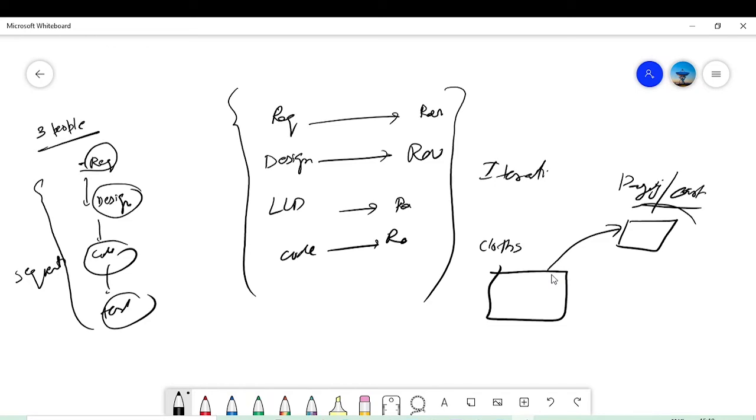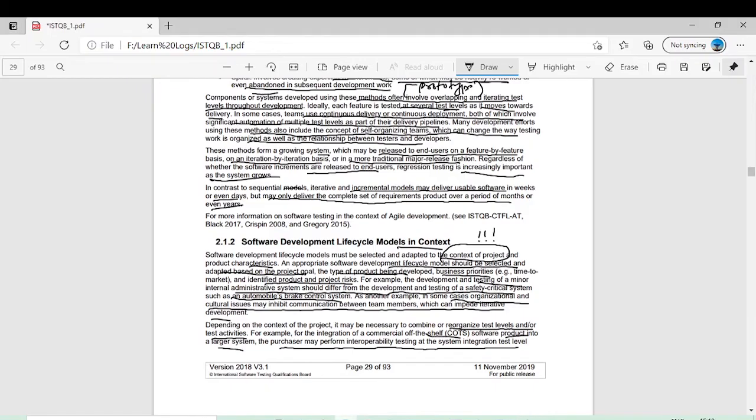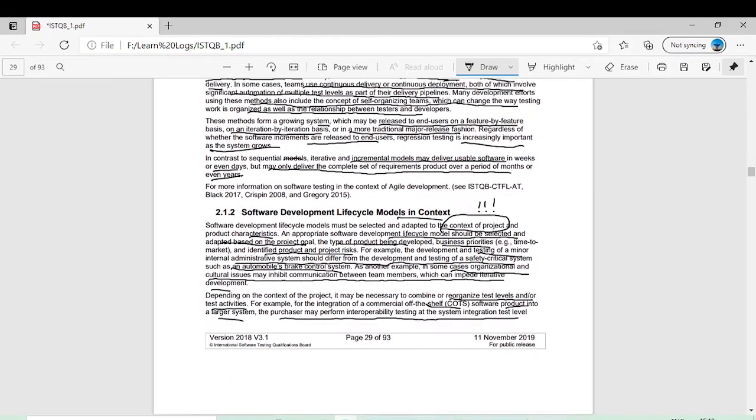You have purchased a third party app which will handle all the issues related to purchasing, the cart and everything, how you will pay, your paying system, everything. So you have integrated your whole app with this third party app. Now here you will do the integration testing. You will see whether the API is being called properly, every function is being called properly. So it is a kind of integration testing.